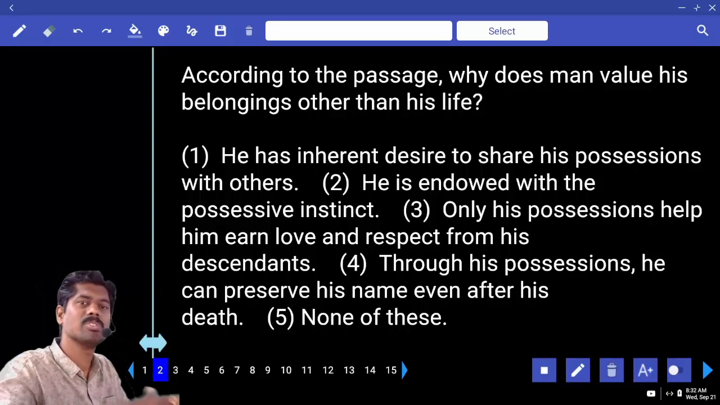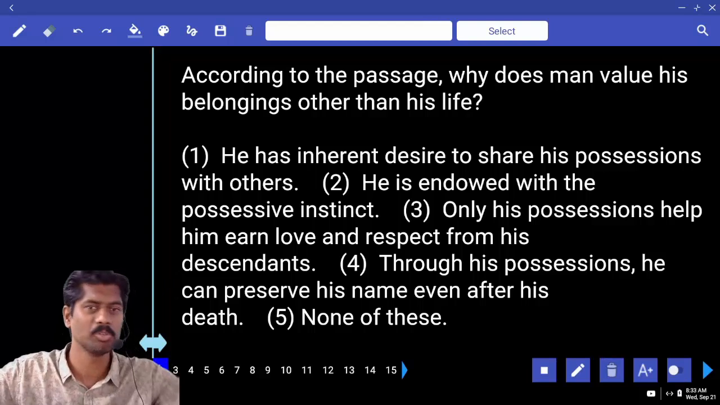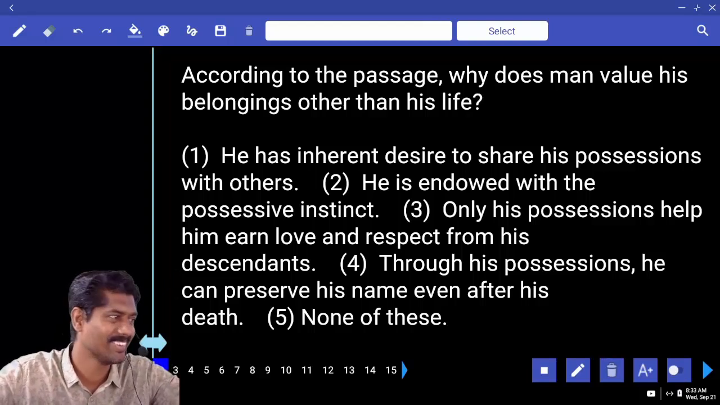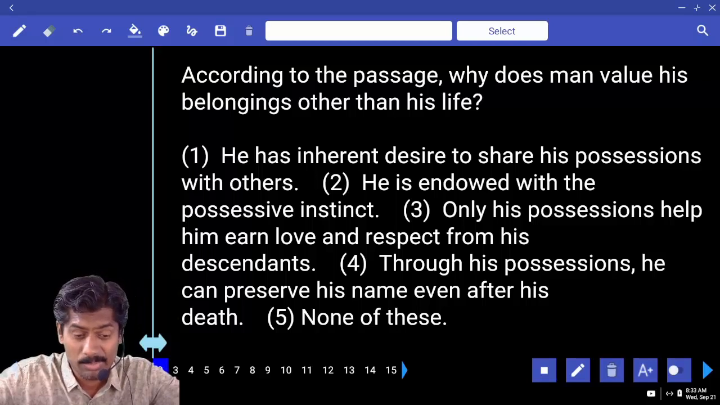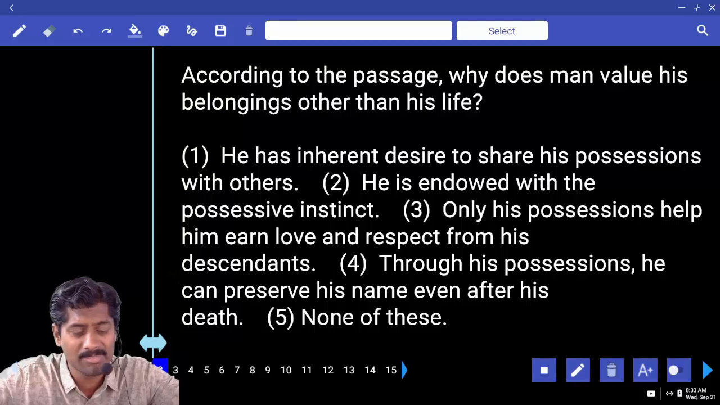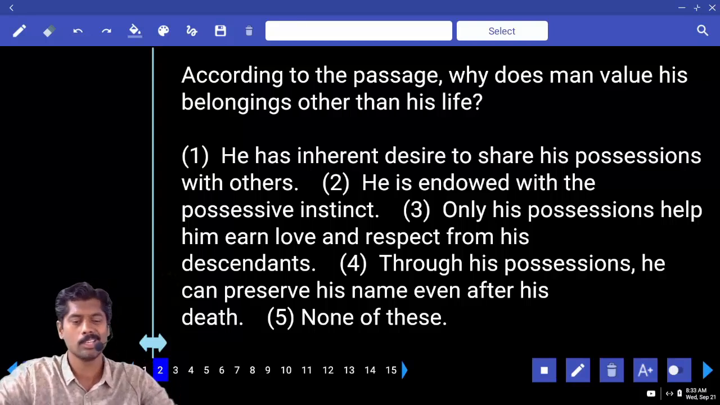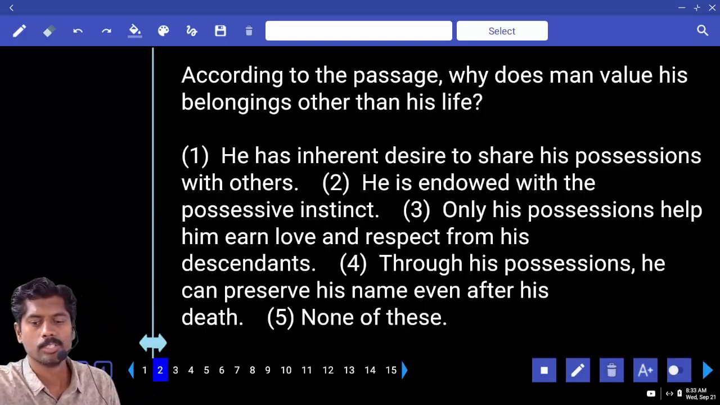Do you have desire to share your possessions? Sir, take my cell phone, you use it. And do you give like that to your friends or other people? No. He is endowed with the possessive instinct, okay. Only his possession helps him earn love, respect from his descendants, maybe. Through his possessions, he can perceive his name even after his death. No. Answer 2 or 3.